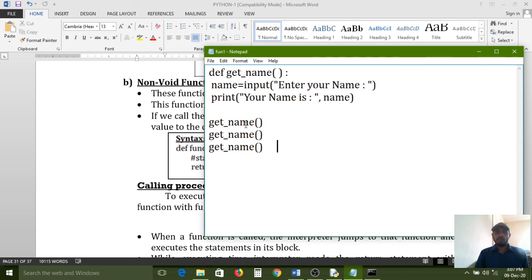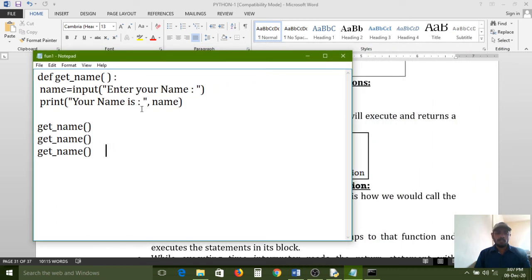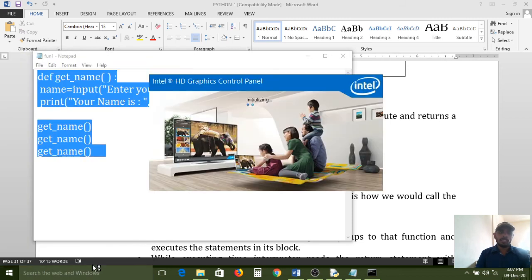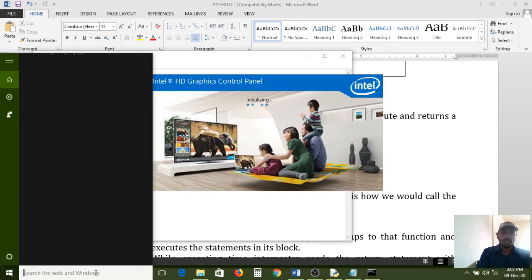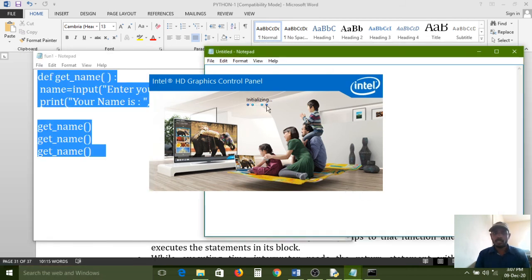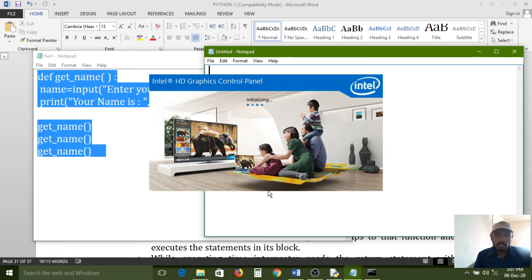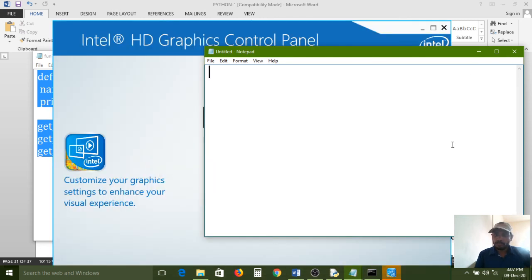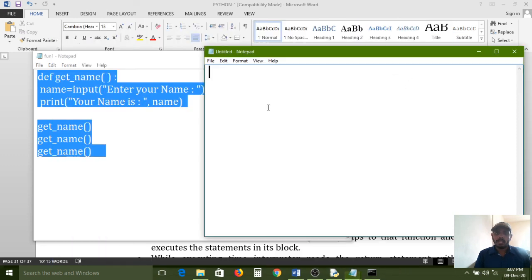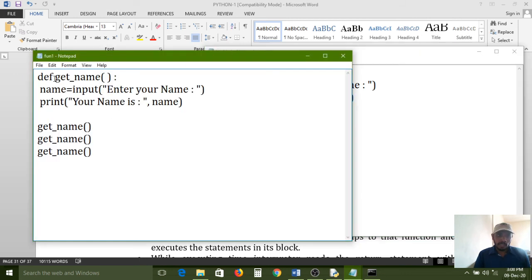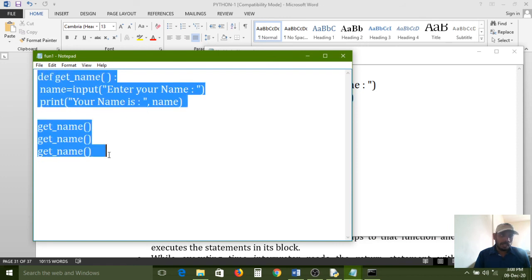So this same program I am writing in one more window. All of you carefully observe. Same program, small modification I will do in this. Just wait. Okay. Same function, same program. This same program I pasted in another file, but this is void function. In the previous file, whatever logic we have, that is completely called void function.